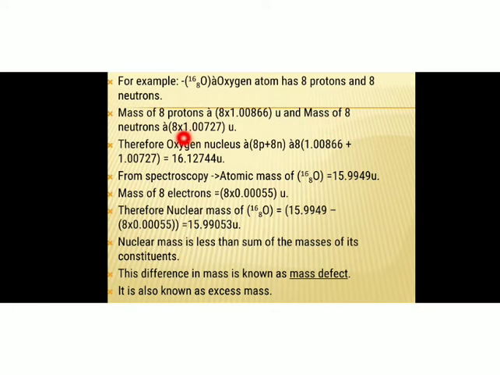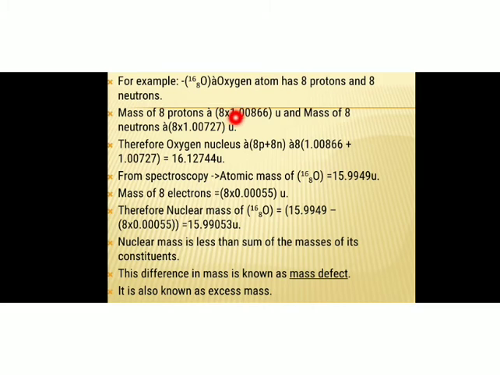And what is the mass of 8 neutrons? The mass of 1 neutron is 1.00727 U, so the mass of 8 neutrons will be 8 times 1.00727 U.